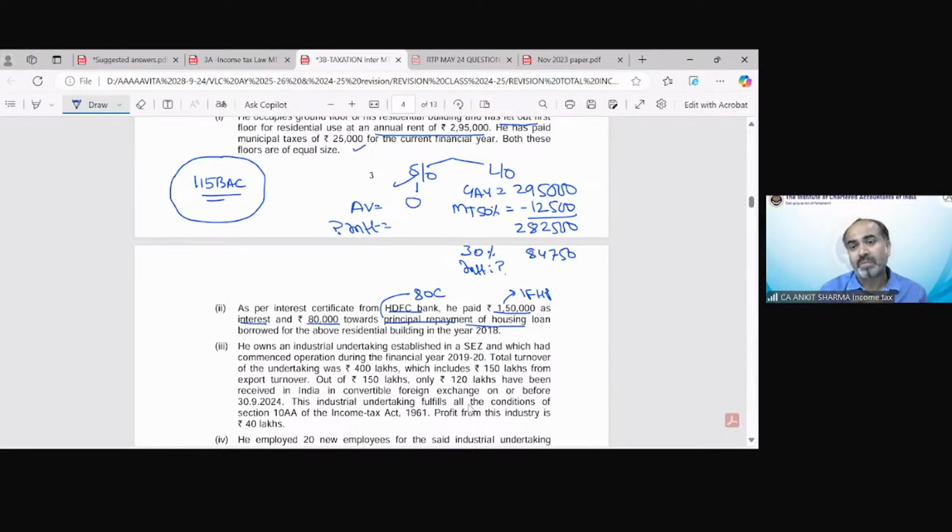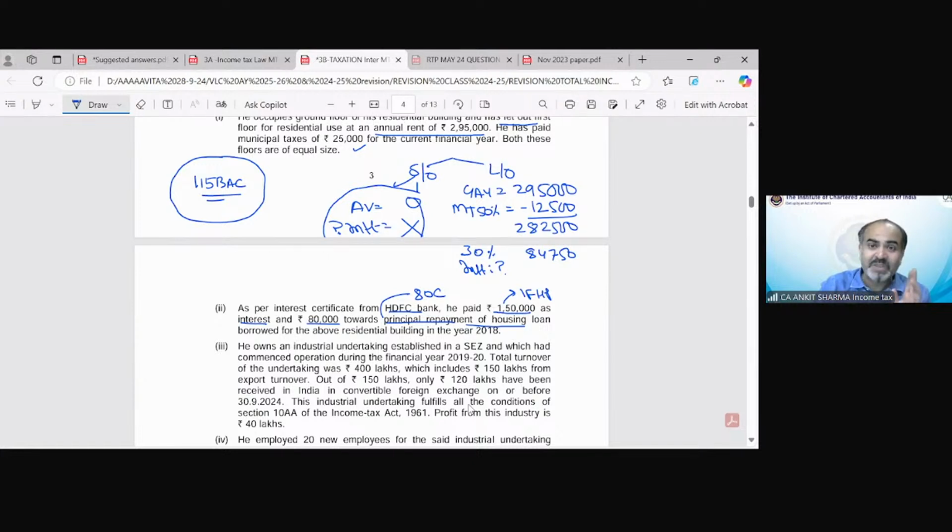Exams are just 1 month away, students. Just 1 month away. And if still you are giving your answer without thinking about the provision, this is really dangerous. This is not acceptable now, okay? In case of section 115 BAC, we cannot claim interest under self-occupied properties. Have you not read these provisions, or you have gone through this provision, but you are not applying it when I am asking?